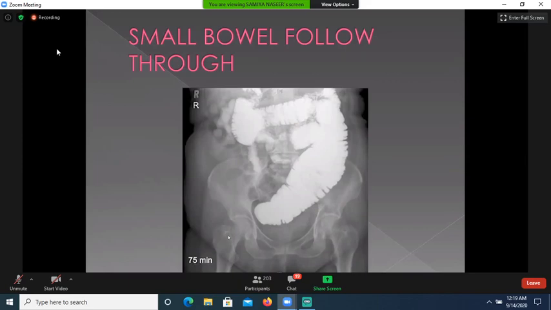Now what type of obstruction can you see in this image? This is not, sorry, X-ray abdomen. This is barium follow through, gastrografin follow through. Is the obstruction present at the level of air fluid level? Complete obstruction. This is complete obstruction. No passage of contrast is seen beyond this point. This is at the level of jejunum.